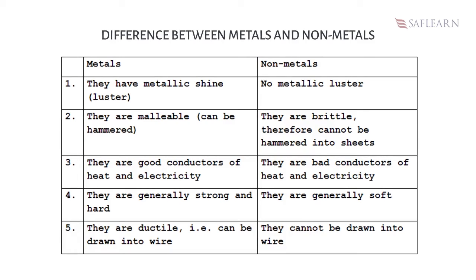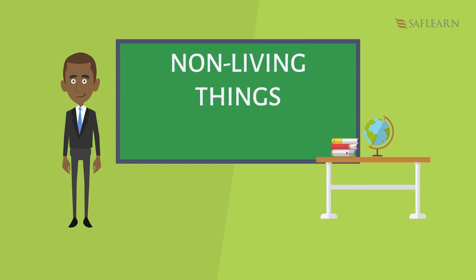Metals are generally strong and hard. Non-metals are generally soft. Metals are ductile, that is, they can be drawn into wire. Non-metals cannot be drawn into wire. Examples of metals include copper, zinc, iron, aluminium, etc. While examples of non-metals include carbon, oxygen, nitrogen, sulfur, phosphorus, chlorine, etc. You can also get more examples from the periodic table.